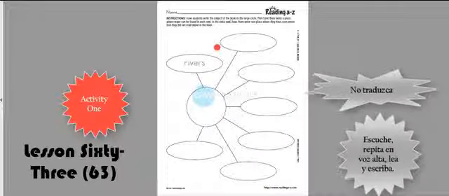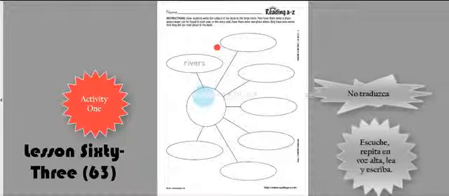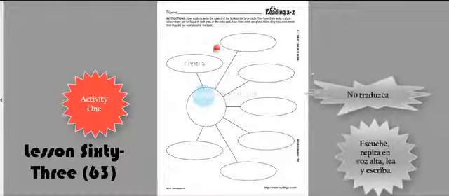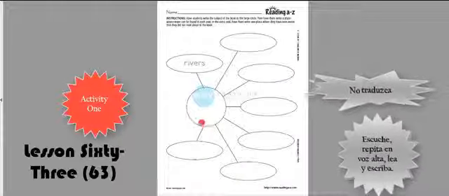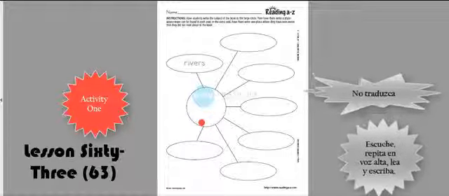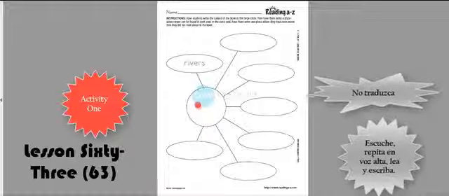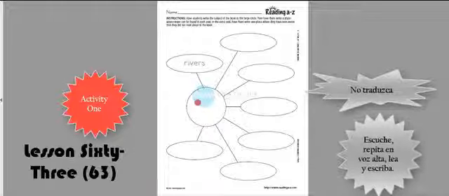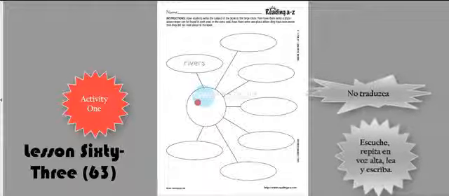Well, there are 3 activities in this lesson, and this is activity number 1. Here we have a diagram with a big circle in it. This circle is for you and me to write the title of the lesson, the main idea of the lesson, or the subject, the topic of this lesson. What is it?